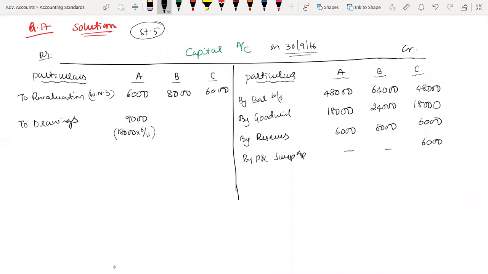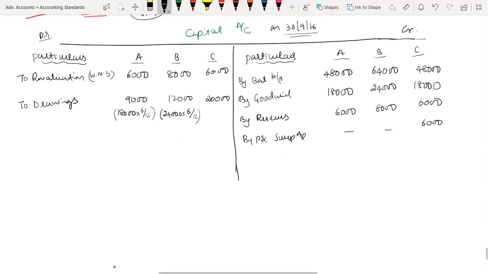Therefore, this is 9,000 for B. For B, 24,000 into 6 by 12, which amounts to 12,000. And for C, complete 20,000, because up to the date of death.